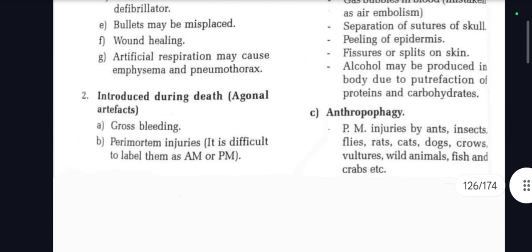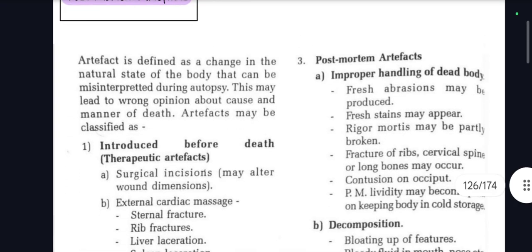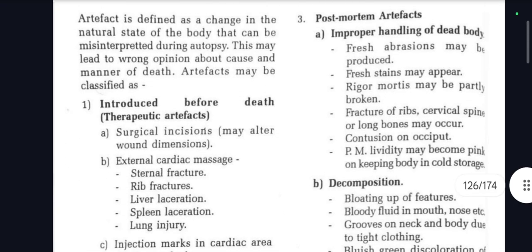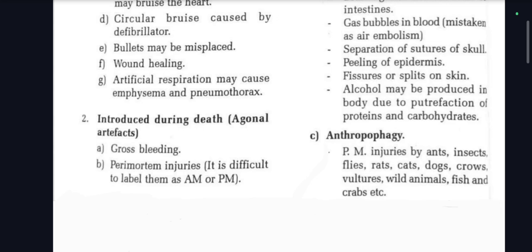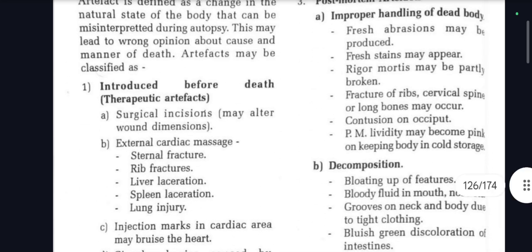What about your ergonal, which is introduced during death? Gross bleeding, perimortem injuries; it is difficult to label them as antemortem or postmortem. Number 3, PM artifacts: improper handling of the body, decomposition, and anthropophagy. Number 1, improper handling of the body. So fresh abrasions may be produced, fresh stains may appear, rigor mortis may be partially broken, fracture of ribs, cervical spine, or long bones may occur, contusion on occiput.